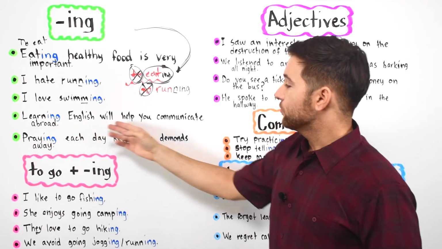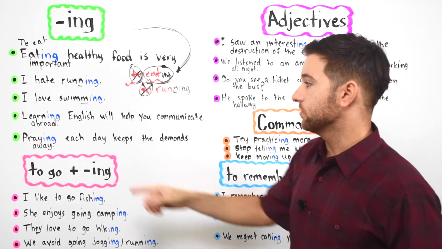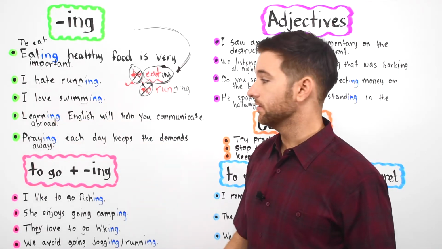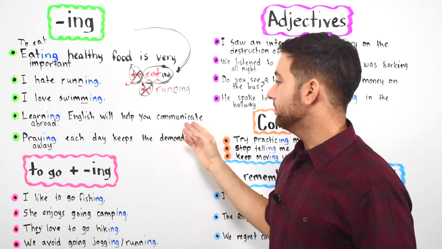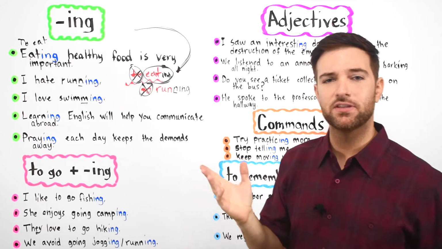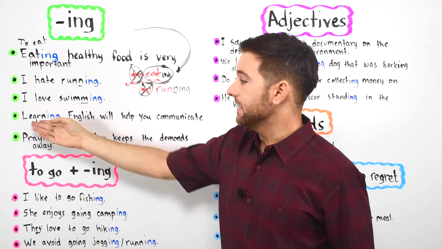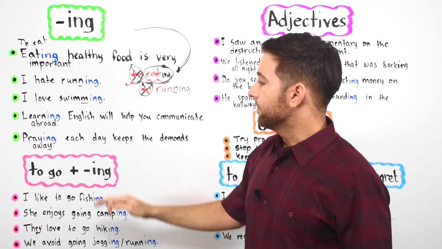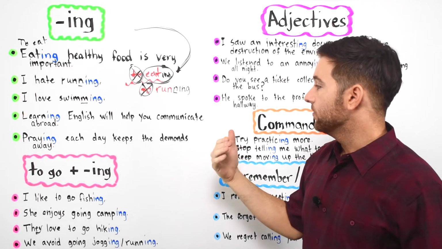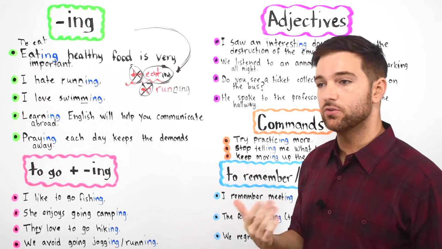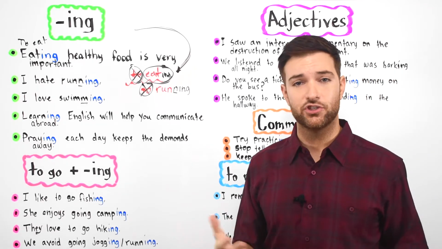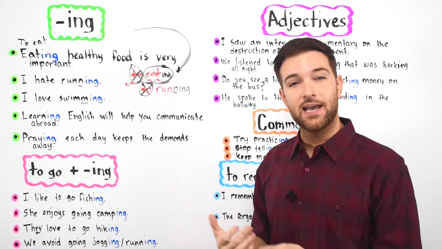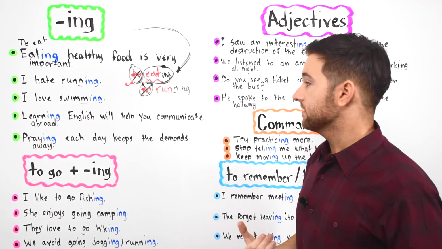Next we have: learning English will help you communicate abroad. Learning from the verb to learn. You can also say to learn English will help you communicate abroad, but it doesn't sound that great actually. It sounds better when you have a noun. Learning English will help you communicate abroad. That's much better. So, communicate. The noun would be communication. To communicate is to talk to another individual, to share ideas, to share thoughts, to tell somebody how you feel, to express your feelings.